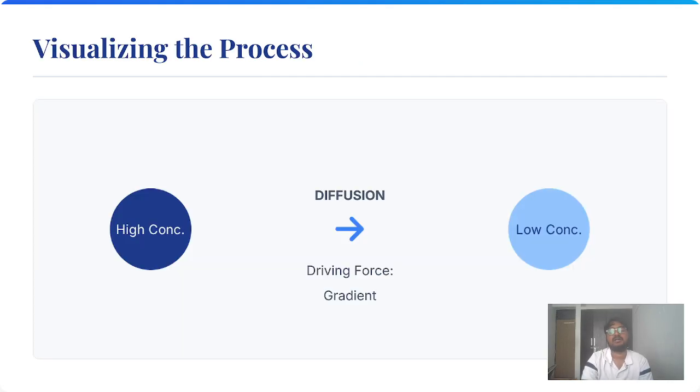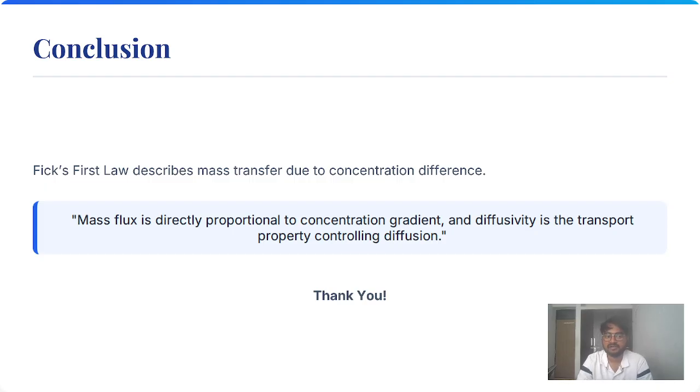Visualizing the process: the diffusion takes place from higher concentration to lower concentration, and the driving force is the concentration difference. Conclusion: in this we have seen how Fick's first law works and where we use it, in liquids, gases, etc. And here is the total presentation. Mass flux is directly proportional to the concentration gradient, and diffusivity is the transport property controlling diffusion.